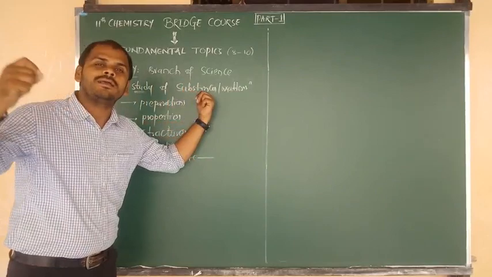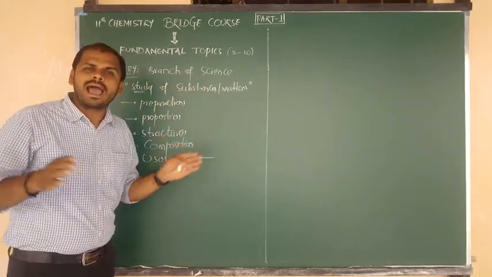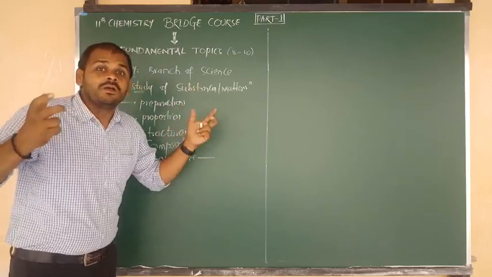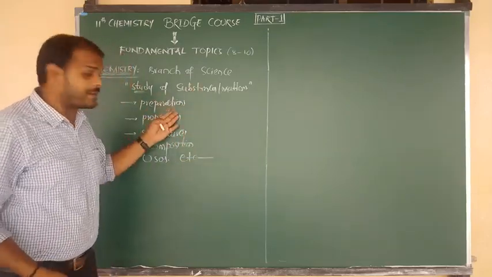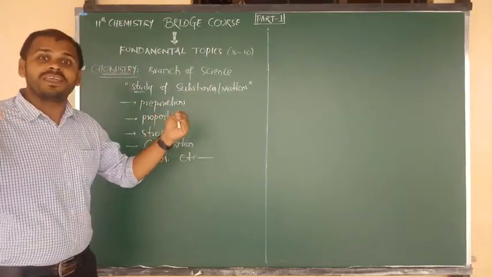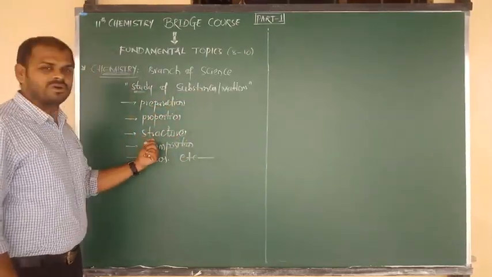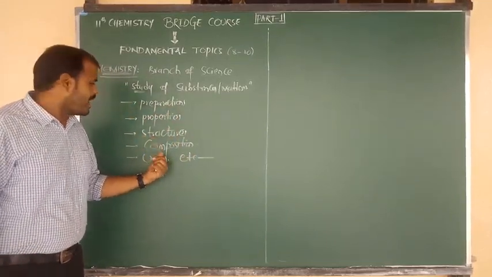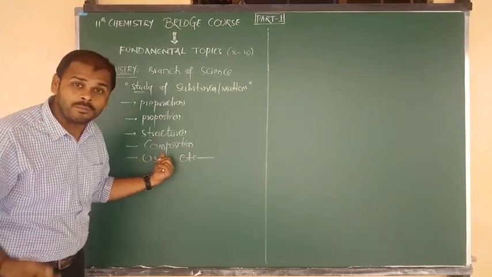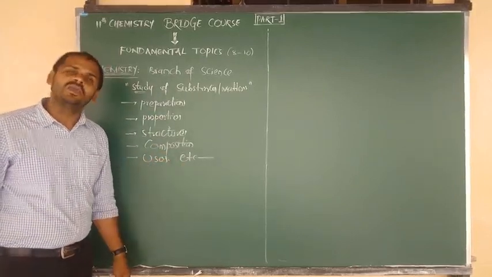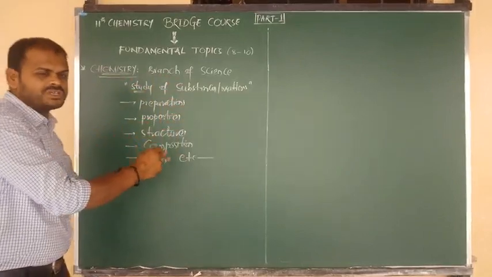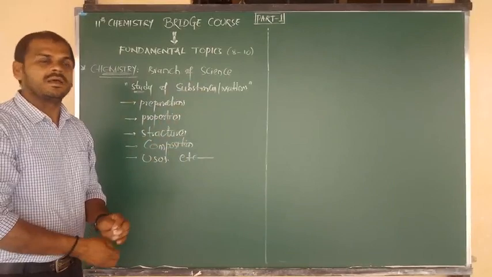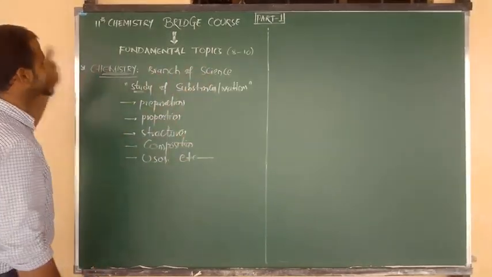various types of organic and inorganic substances like acids, bases, hydrocarbons, alkanes, alkynes. Various types of compounds are there. Their preparations and their properties, physical properties and chemical properties, and also their structures, tetrahedral, pyramidal, whatever that may be, and also their compositions, means respective formulas, and also their respective uses. So each and every piece of information about substances and matter is discussed in the branch of science that is nothing but chemistry, beta.